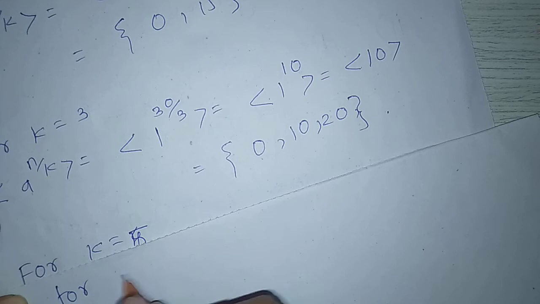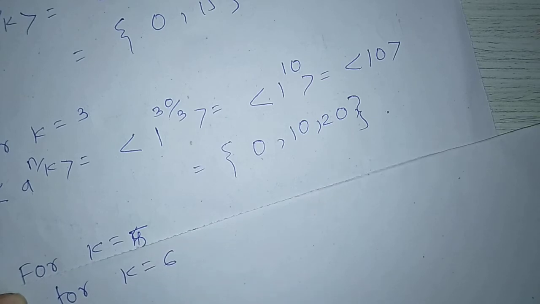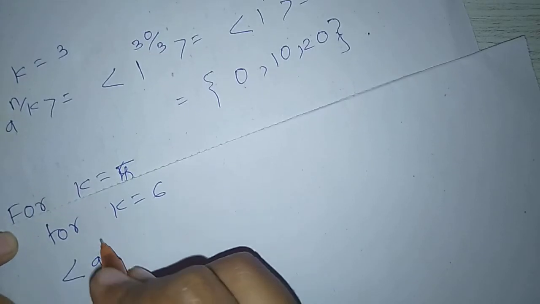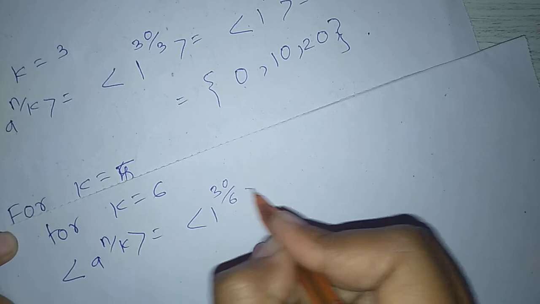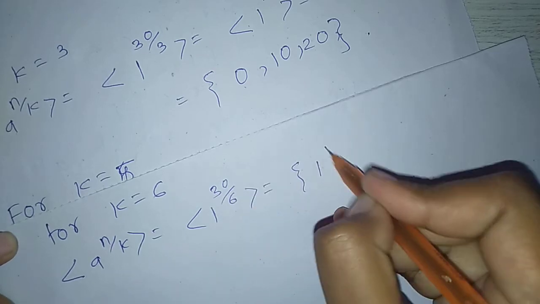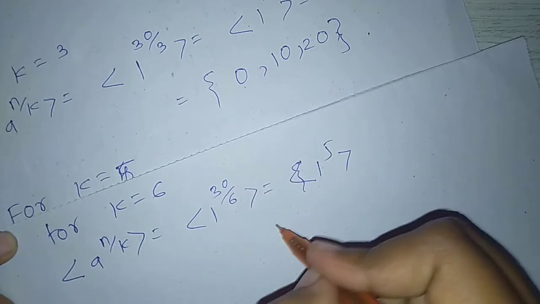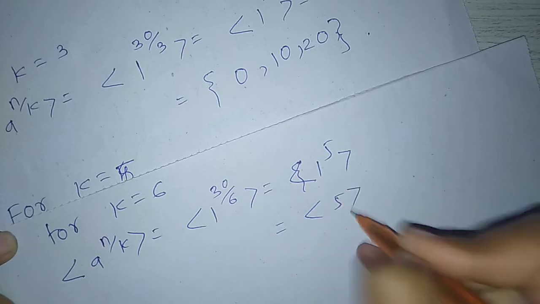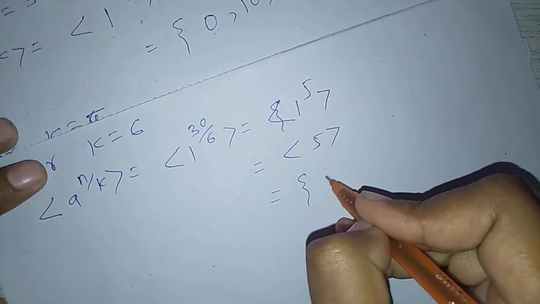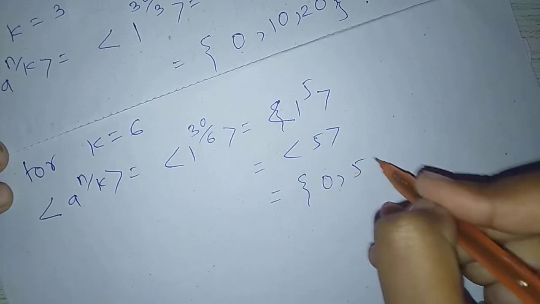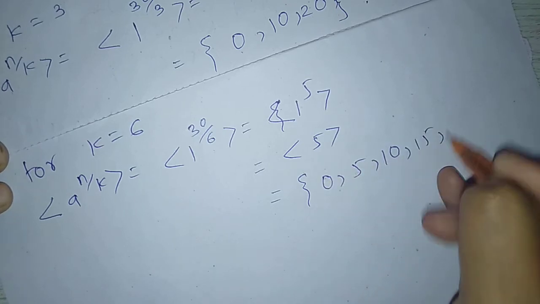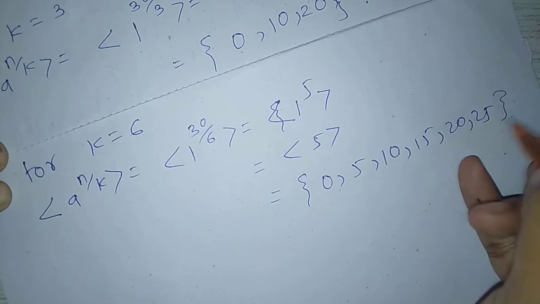Now for k equal to 6, we get a raised to n upon k equal to 1 raised to 30 upon 6 equal to 1 raised to 5, which is equal to 5, and this gives {0, 5, 10, 15, 20, 25}.